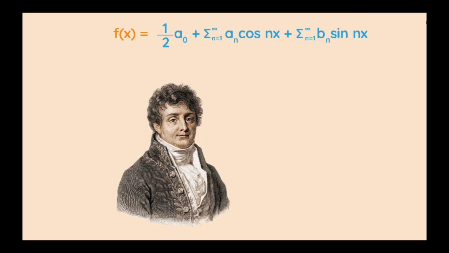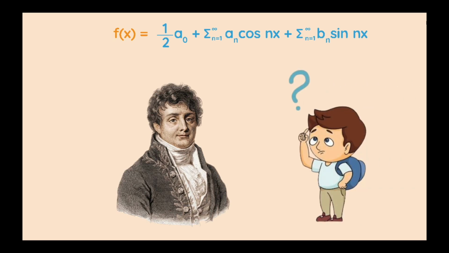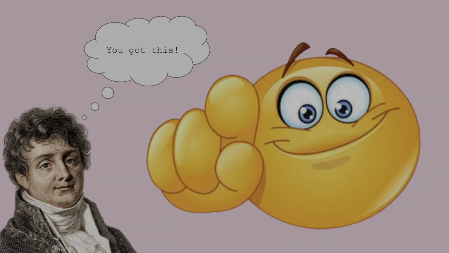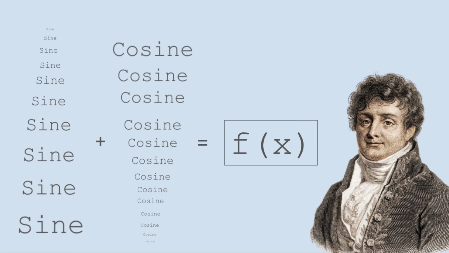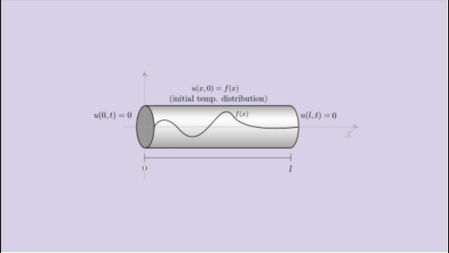One of the more widely known aspects of Fourier's work is the creation of the Fourier Series. But what is the Fourier Series, and how do we solve for it? Get ready, because this is a lot of math in a short time, but I know you can do it. The Fourier series describes a way to create some periodic function, f of x, as the sum of sine and cosine waves. Fourier first used the series to study heat dispersion on a metal bar, but any equation works.